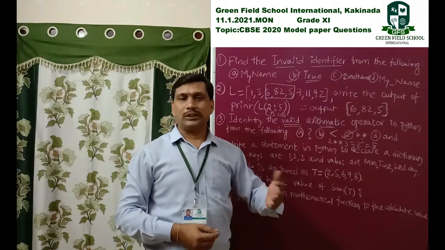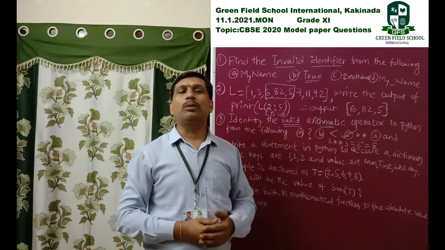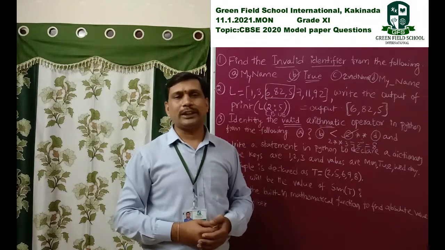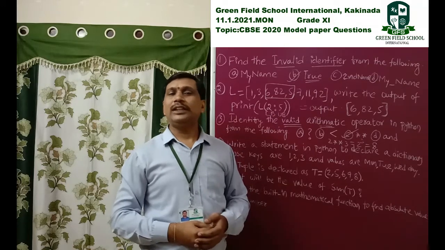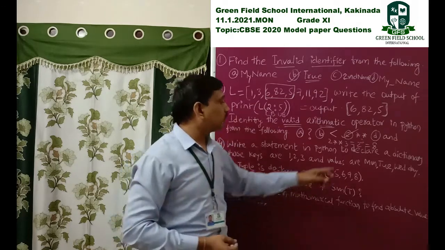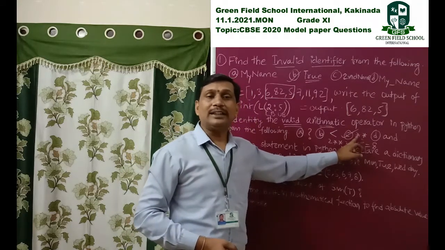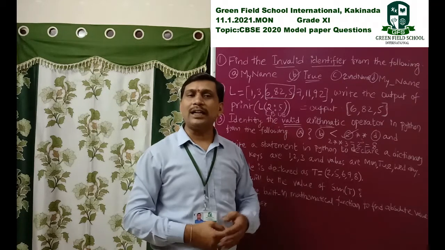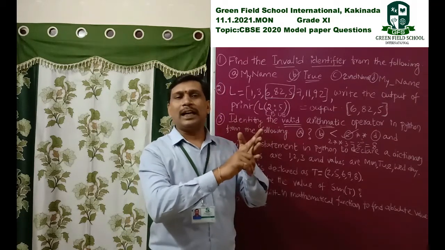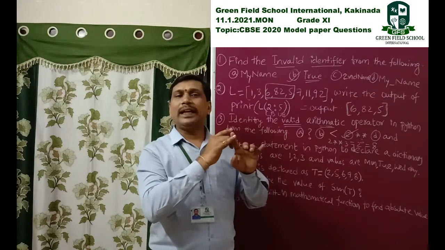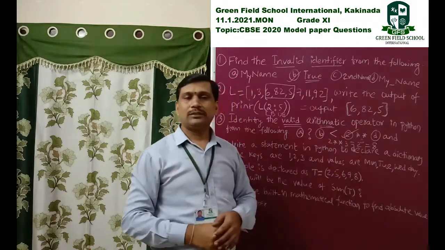When you are combining two or more statements, and, or, not are all logical operations. We use these when writing Python programs. But this one is the valid arithmetic operation. The remaining arithmetic operations are plus, minus, star, slash, double slash, percentage and double star.